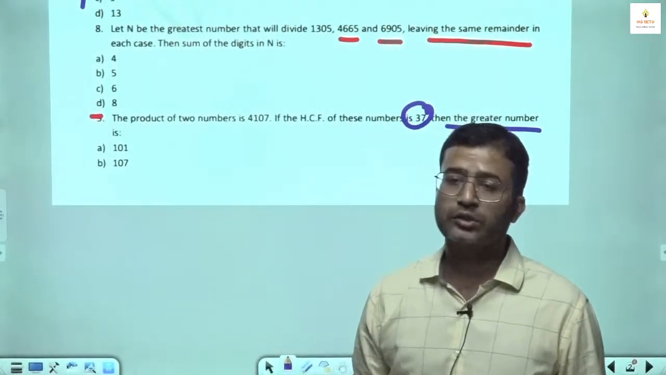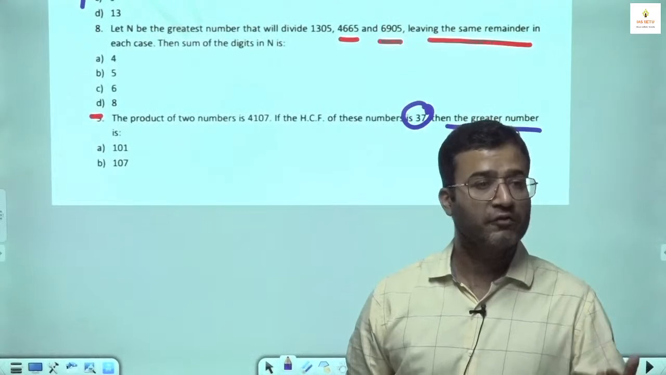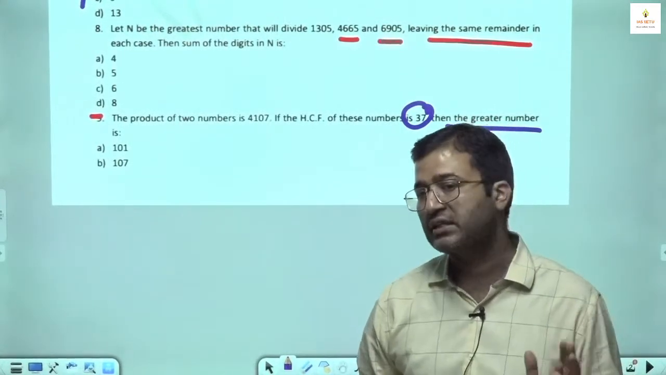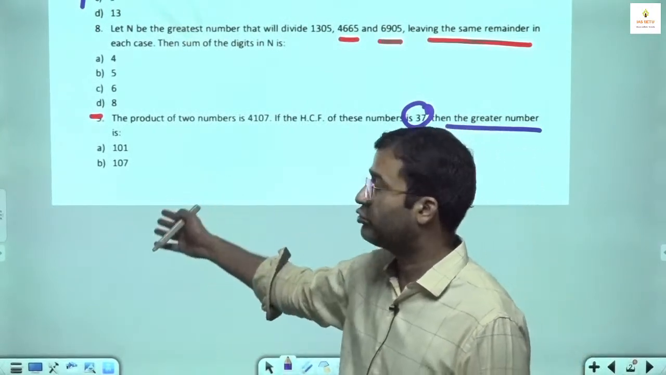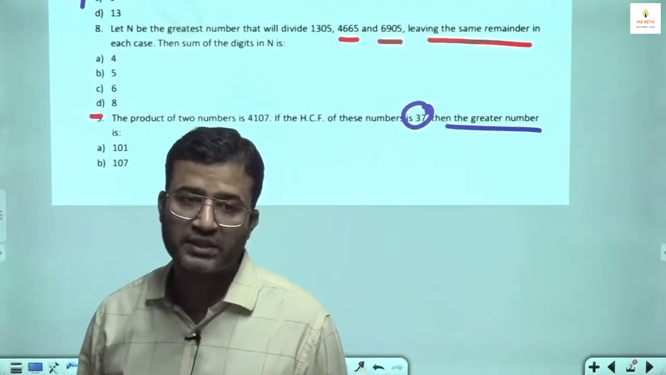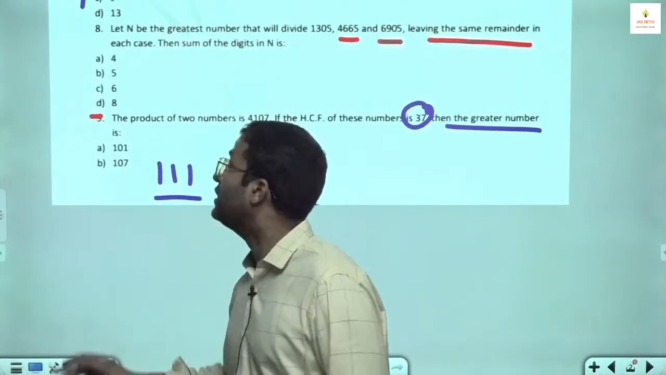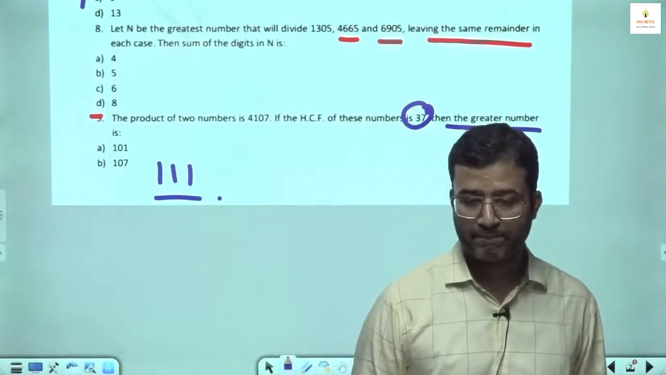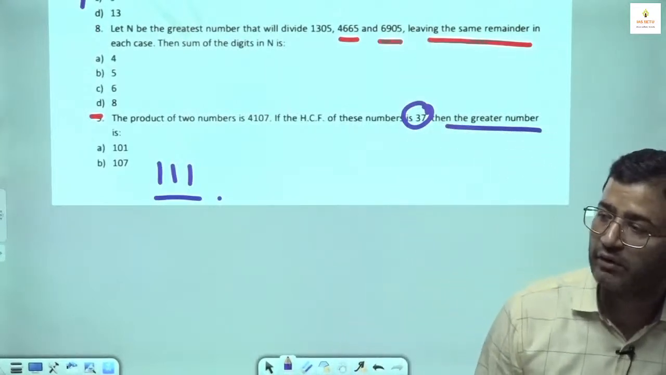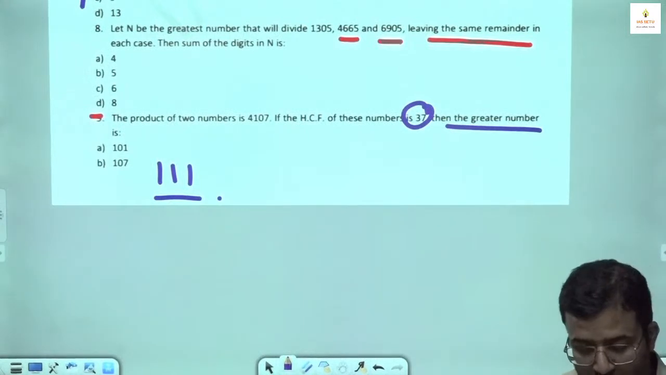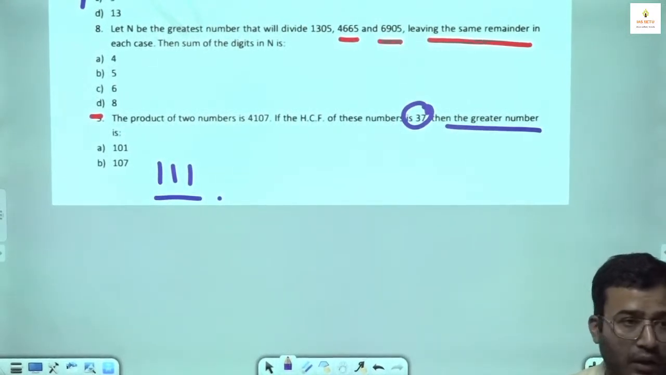So you can use the answer options. We know the HCF is important. The first number is a multiple of the HCF. The second number is a multiple of the HCF. Even the LCM is a multiple of the HCF. We will look for the given number which is a multiple of 37. 111. 111 is the answer for question number 9. If your HCF is 37, your number has to be a multiple of 37. Even the LCM also has to be a multiple of 37.